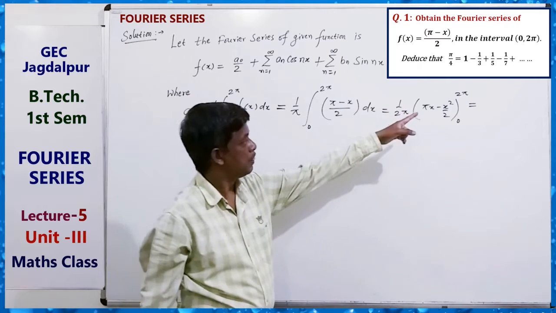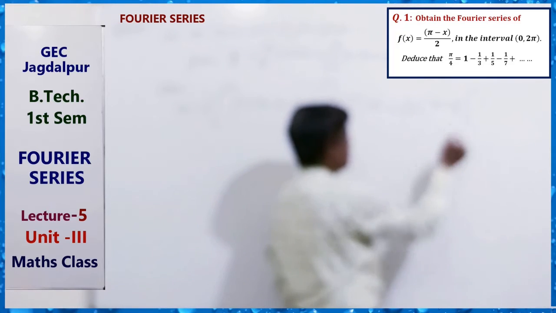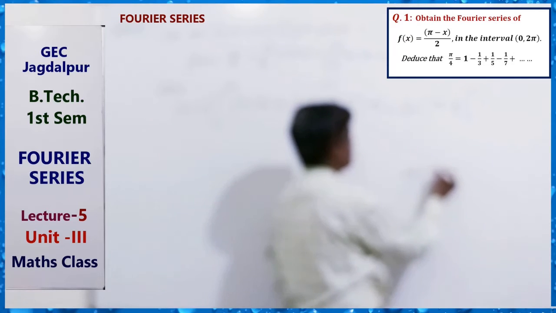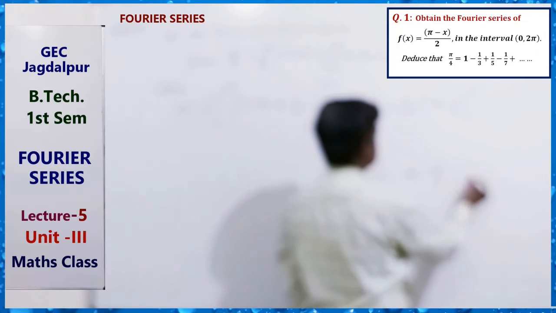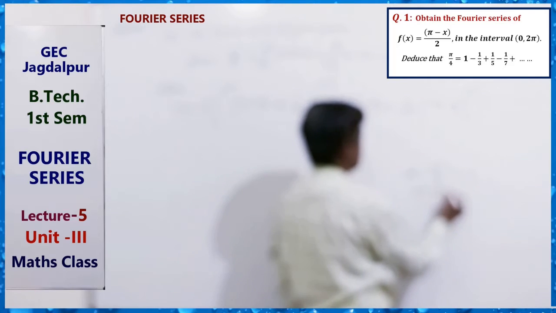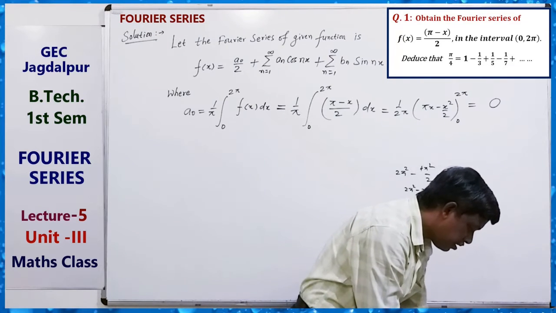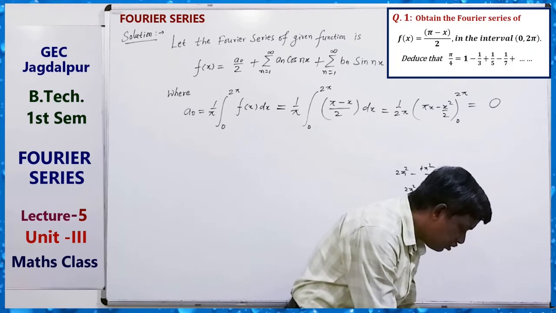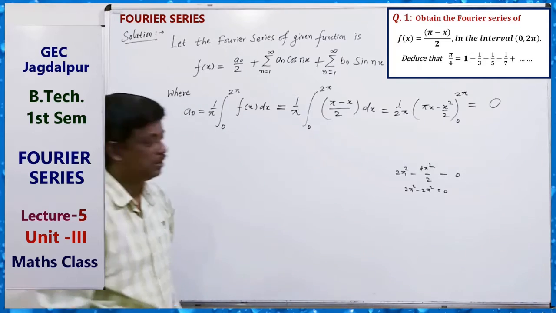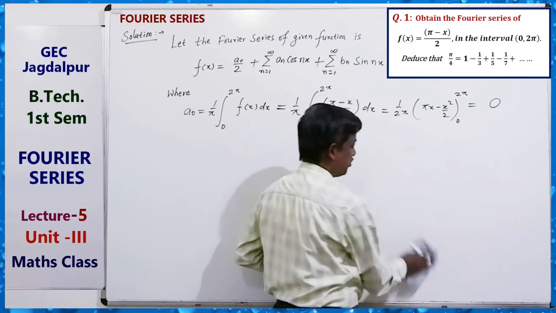Here 2 pi square minus 4 pi square by 2 minus 0, that is here 2 pi square minus 2 pi square equals to 0. This is 0. Okay, the value is 0. So a0 equals to 0 also. Clear? a0 equals to 0. Just you have to integrate it by using some of the formulas.